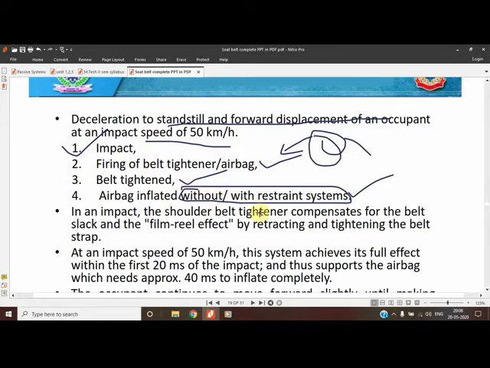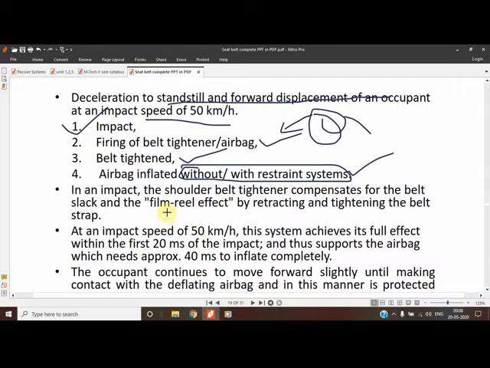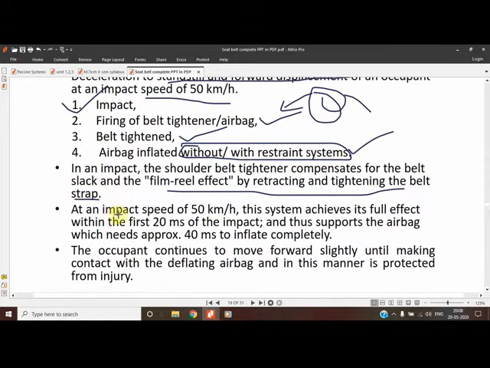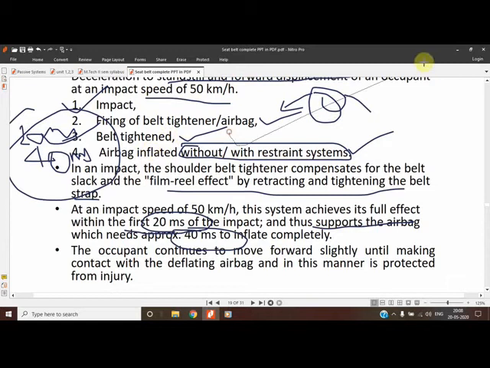In an impact, the shoulder belt tightener compensates for belt slack and film reel effect by tightening the belt strap, because a retracting system is required at a speed of 50 km per hour. This system achieves its full effect within 20 milliseconds. That time is important, and it thus supports the airbag, which requires 40 milliseconds. That's why the sequence is given: first the belt tightener, 20 milliseconds, followed by the airbag, 40 milliseconds. So the sequence is important. That's why the third number is the belt and the fourth number is the airbag inflation.